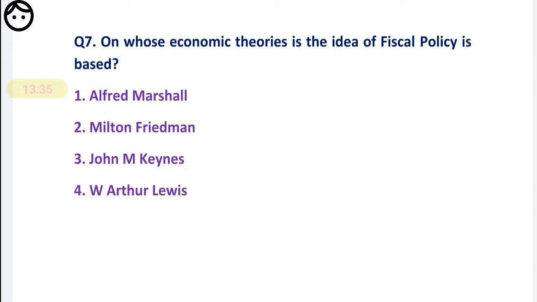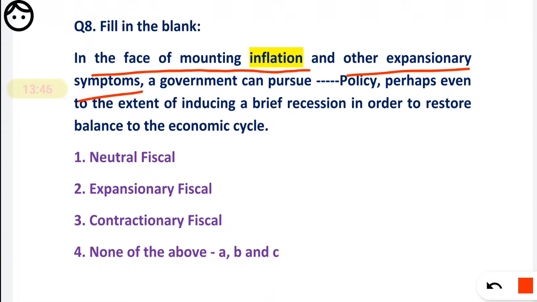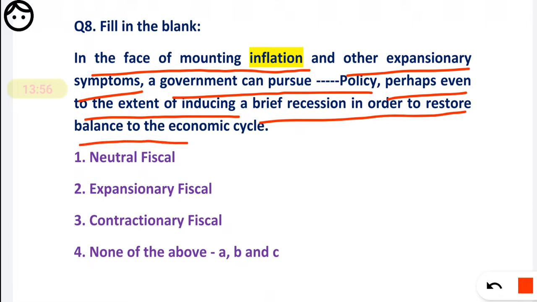Now question number 8, fill in the blanks. If in the face of mounting inflation and other expansionary symptoms, the government can pursue dash policy, perhaps even to the extent of including a brief recession, in order to restore a balance in the economic cycle.